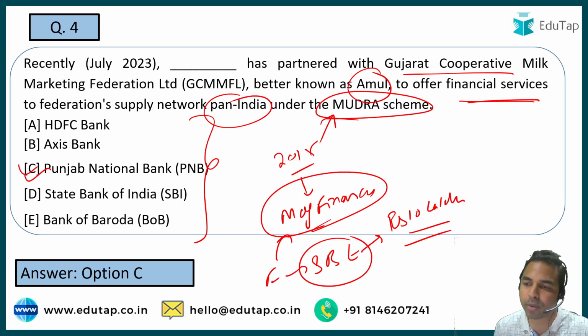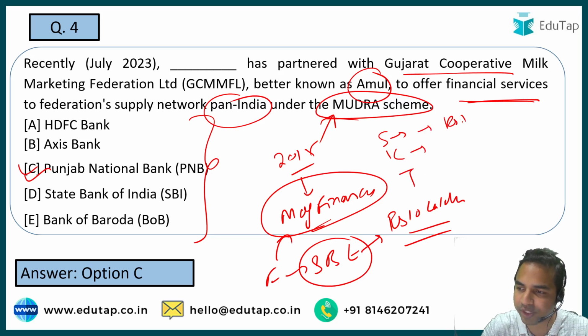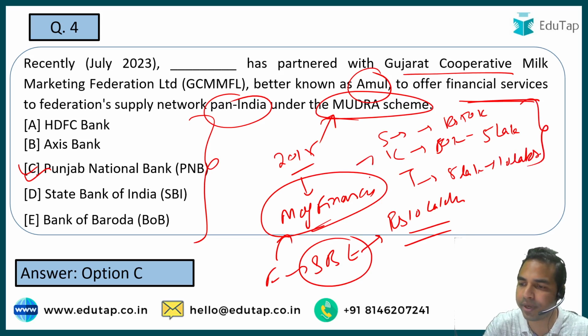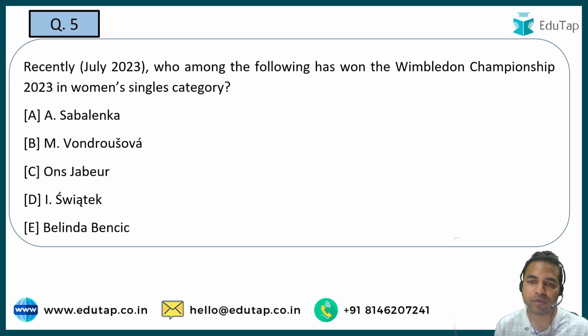Now guys, the different components under this scheme are Shishu, Kishore and Tarun. Under the Shishu component, loans up to ₹50,000 are given. Under Kishore, loans above 50,000 up to 5 lakhs are given, and under the Tarun category, loans above 5 lakhs up to 10 lakhs are given. Okay, so these components are once again very important that you have to remember from the exam point of view. Moving on to the next question.